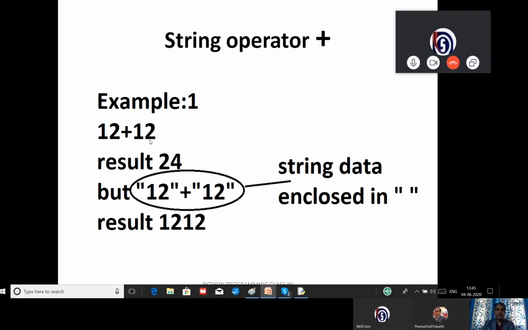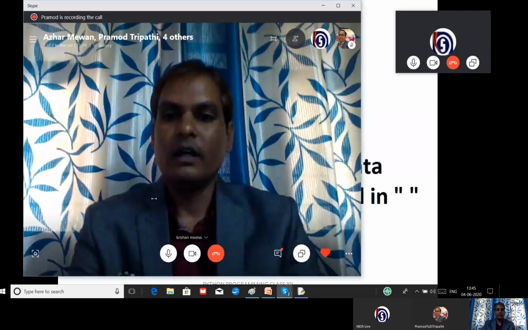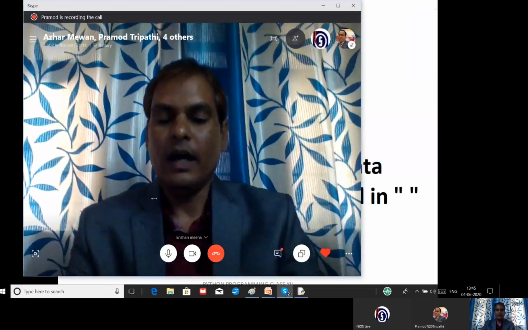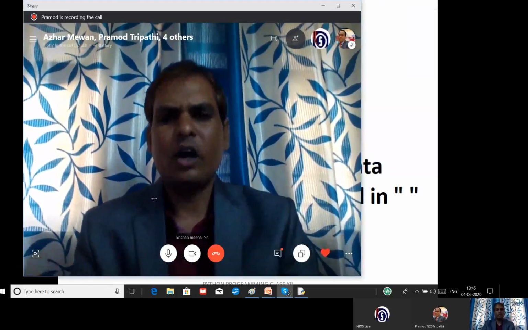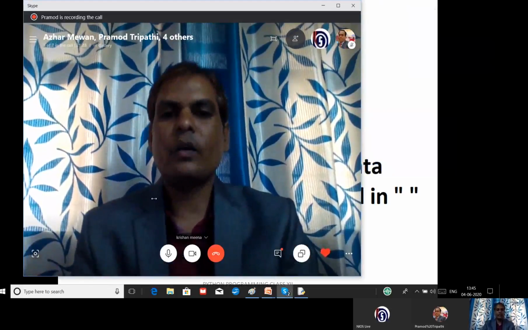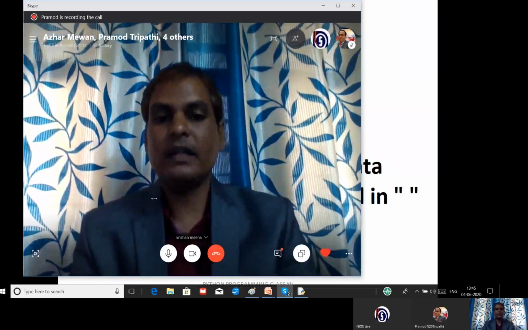This 12 and this 12 are both not enclosed in double inverted commas, so they will result in 24. Are you able to catch my point? When we write any value without inverted commas, then normal mathematical calculation is done. When we write the value in double inverted commas or single inverted commas or triple inverted commas, then only the string concatenation operator will work.